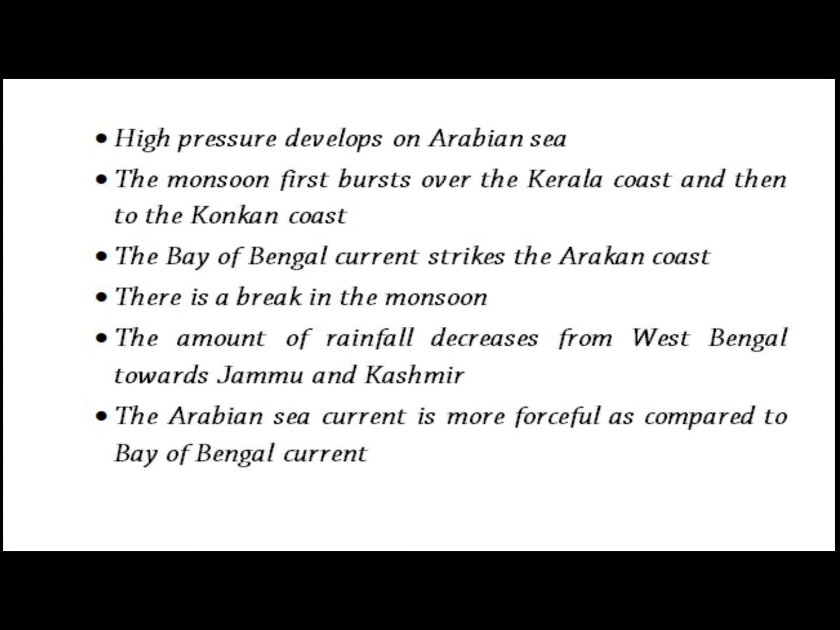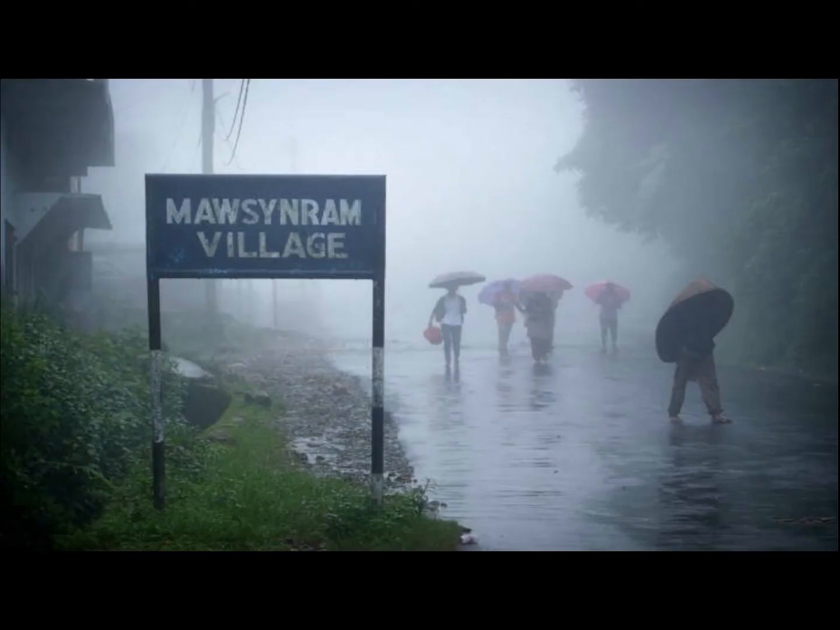Then there is a break in the monsoon. What happens is that sometimes during the southwest monsoon season, wet spells are followed by weak winds and dry weather, and hence this period during the monsoon season is called the break in the monsoon. Mawsynram in Meghalaya is a place which receives the world's heaviest rainfall.